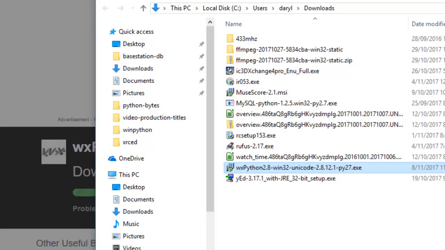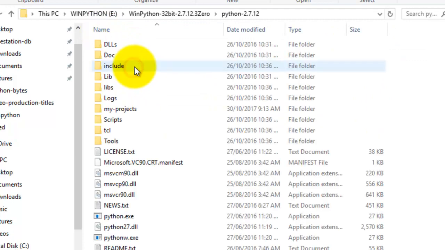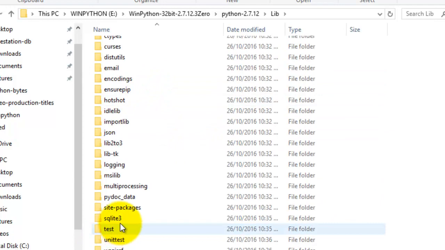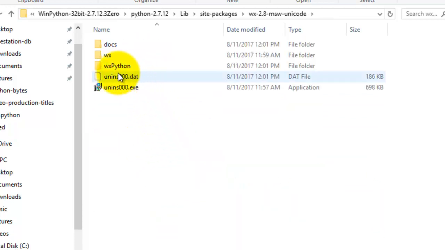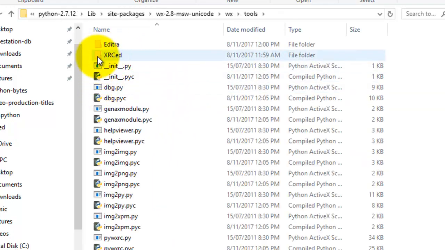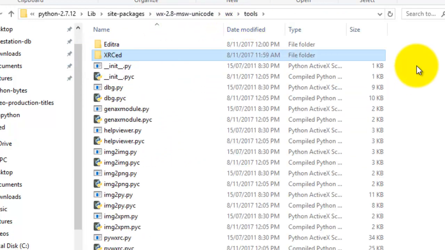If I go to WinPython, go in there, Python 2.7.12, go lib, then site-packages, then scroll down, wxPython has been installed. Yep, go wx, go to tools, and there we have it, XRCed. This is the version that I've had no problems with XRCed crashing.